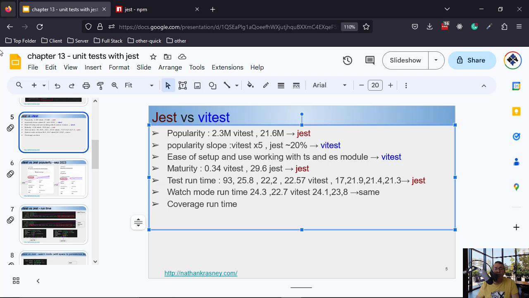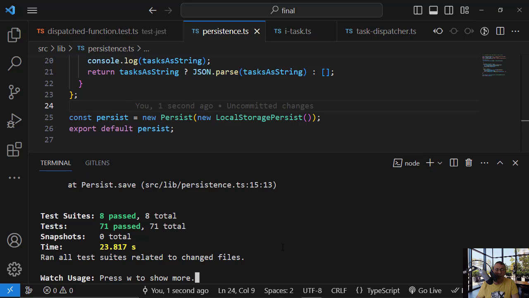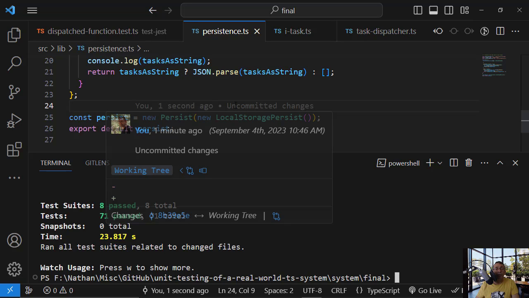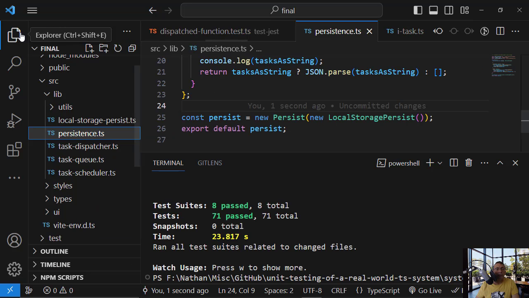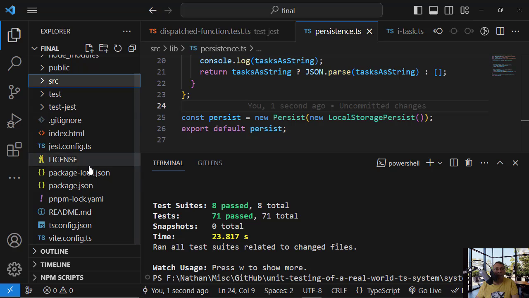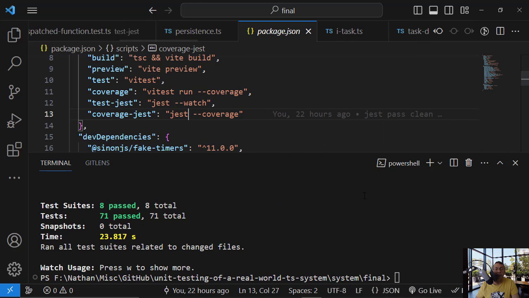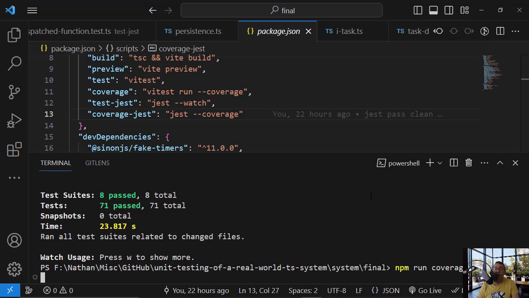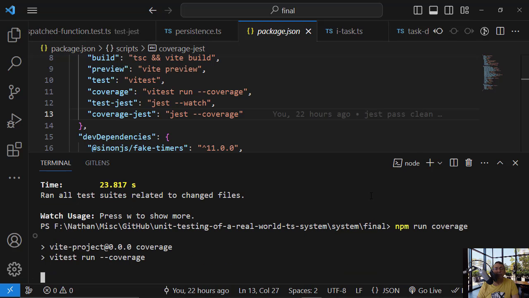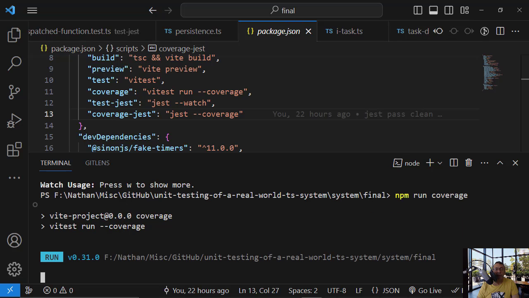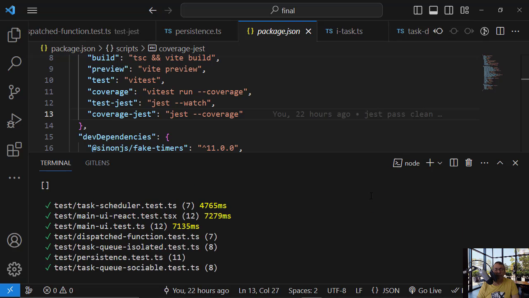Okay, so now the coverage runtime. Let's invoke vitest first. So npm run coverage. So this is vitest.